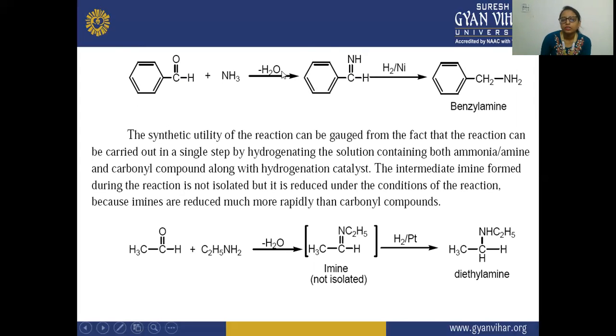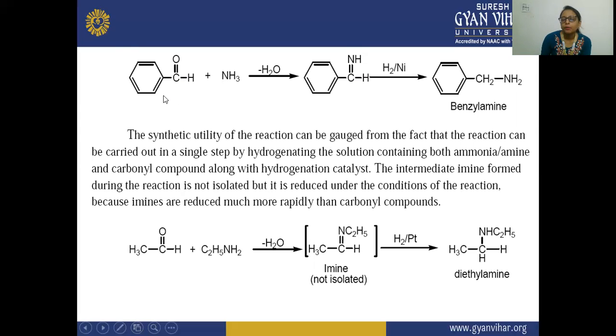Along with the hydrogenation catalyst, the intermediate imine that is formed does not get isolated, because imines are reduced much more rapidly compared to the carbonyl compound.